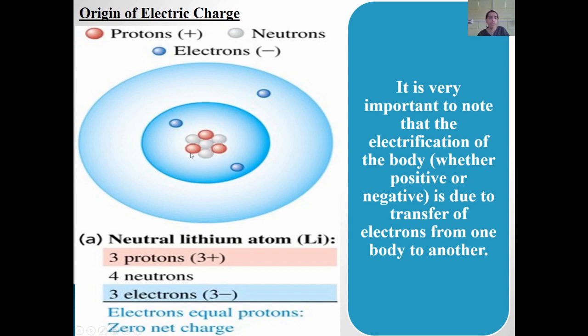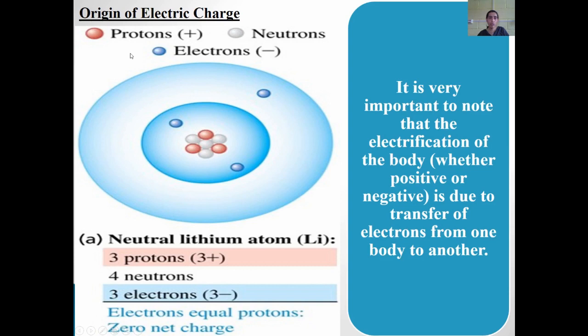All of you know that an atom is basically made up of a central nucleus which contains protons and neutrons together, and the electrons revolve in different orbits around this nucleus. Since the lithium atom has 3 protons, it will have an equal number of 3 electrons revolving around it.